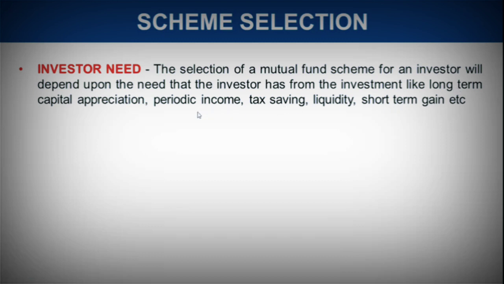Some investors look for periodic income, so they generally want to invest in those assets which are not so risky and from which they can get a source of income. So they generally choose fixed maturity plans, or there are other options in mutual fund schemes also, like SWP, which is systematic withdrawal plan, which provides a source of income at regular intervals.